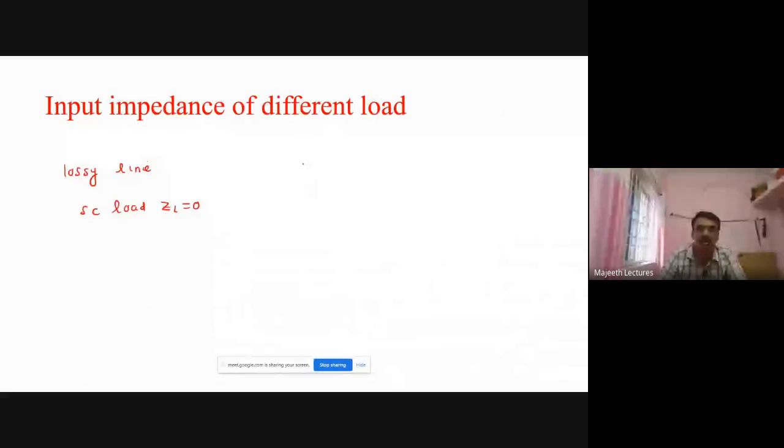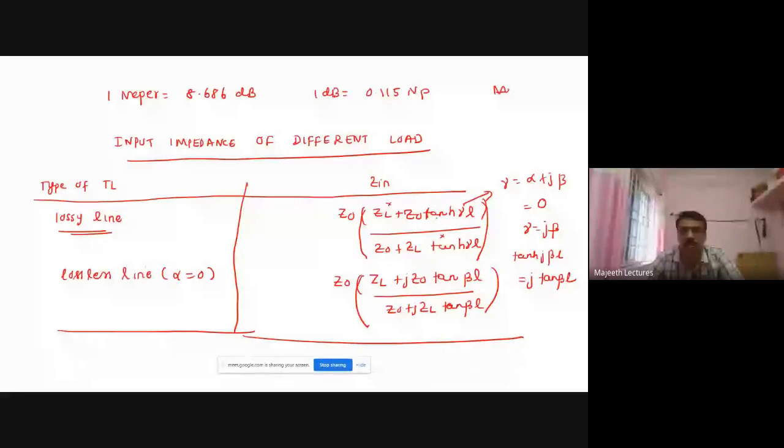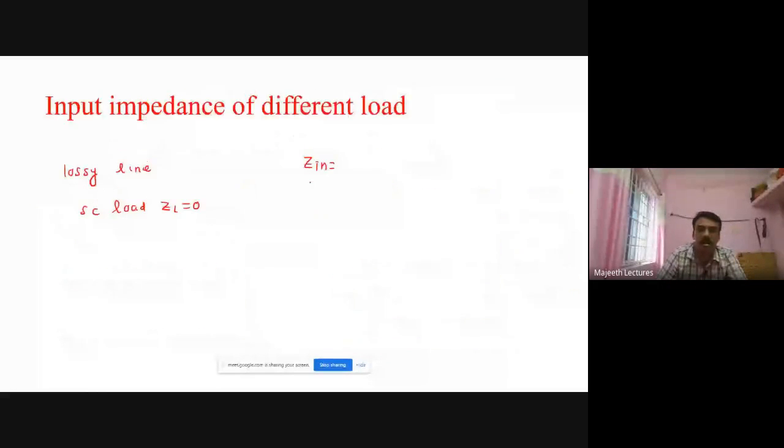So again use the same formula. If ZL is 0, what will happen? You substitute here. So this one gone, this one gone. Fine. So these two will be 0. So Z naught square divided by Z naught, so it is Z naught tanh gamma L. So my Zin is equal to Z naught tanh gamma L. Right? How? Let us do here.